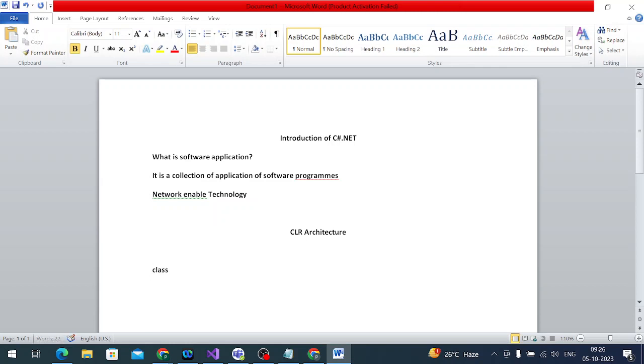For example, I'm giving here, this is a class loader. First, the class loader loads that class. After that, code management is there. It manages the code. That's what we call managed code. After that, JIT is there. JIT is an engine, we call it the JIT engine. It is the just in time engine.